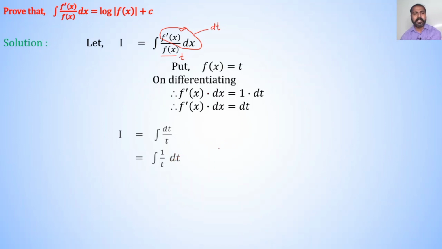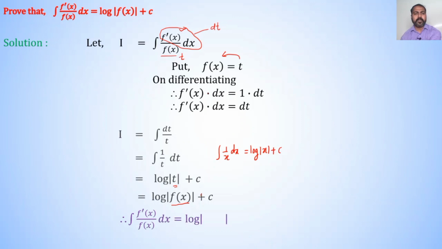We know that integration of 1 upon x with respect to x is equal to log of mod x. Therefore, integration of 1 upon t dt is equal to log of mod t plus c. Here the answer is in the variable t. Resubstitute the value of t. Here value of t is f of x. Therefore, I is equal to log of mod of f of x plus c. Therefore, integration of f dash of x divided by f of x dx is equal to log of mod of f of x plus c.